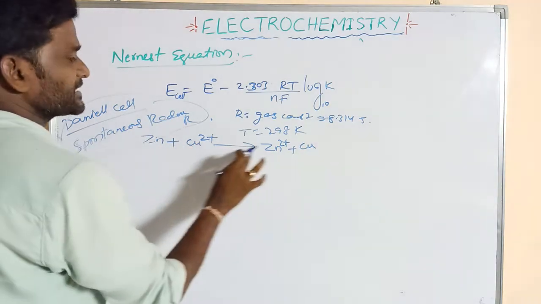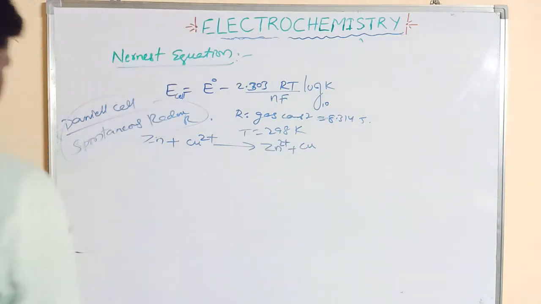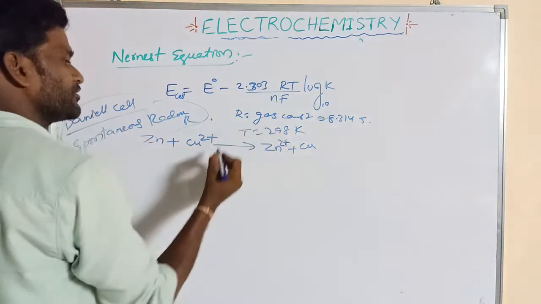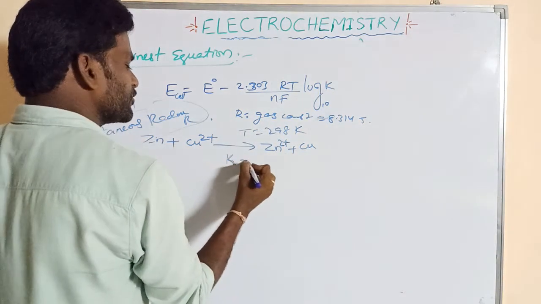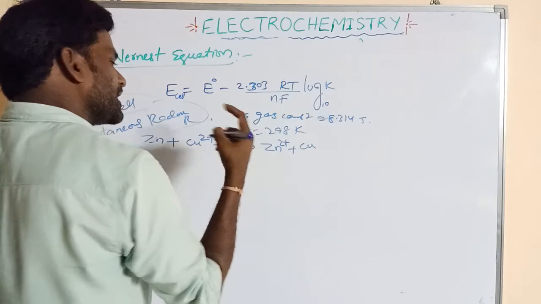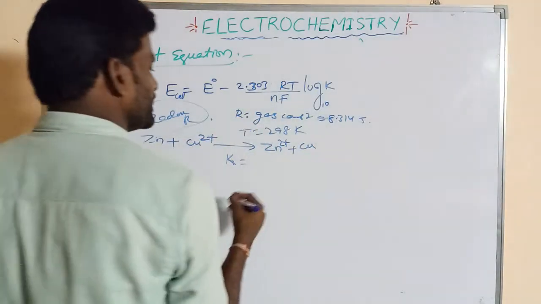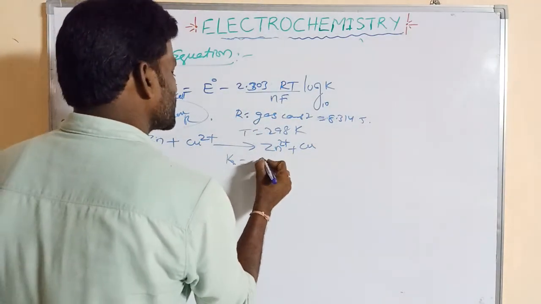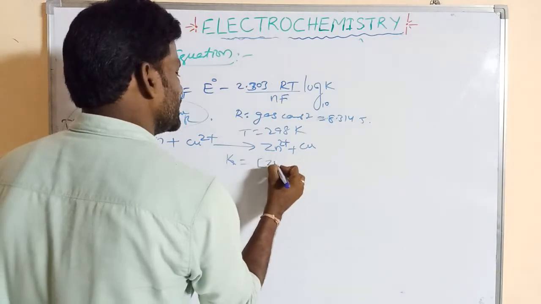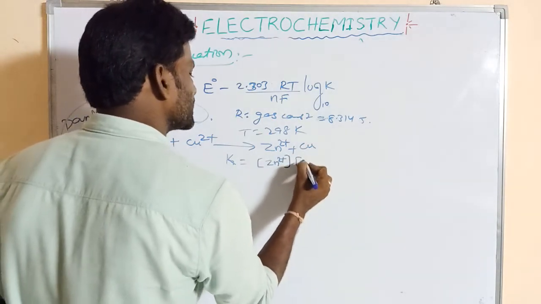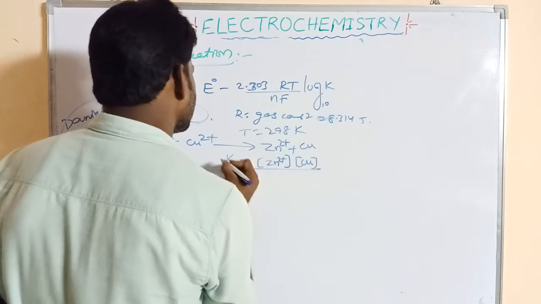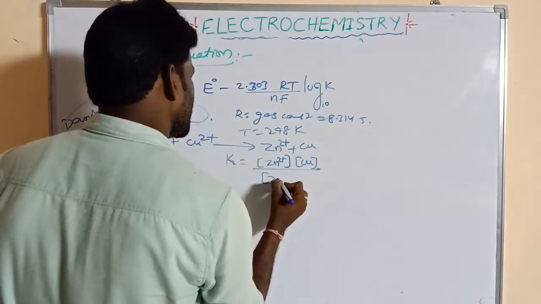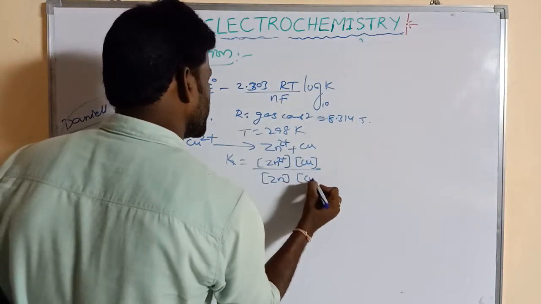Zn plus Cu2+ gives rise to Zn2+ plus Cu. Now what is its equilibrium constant? K, the equilibrium constant, is equal to the concentration of products by the concentration of reactants. So what are the concentrations? Zn2+ into the concentration of Cu, by the concentration of Zn into the concentration of Cu2+.